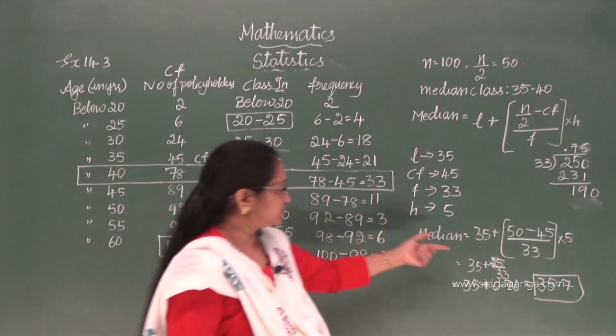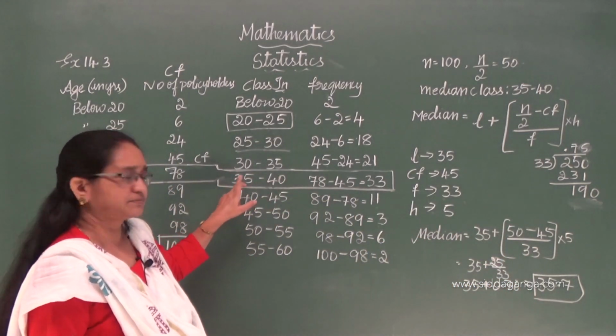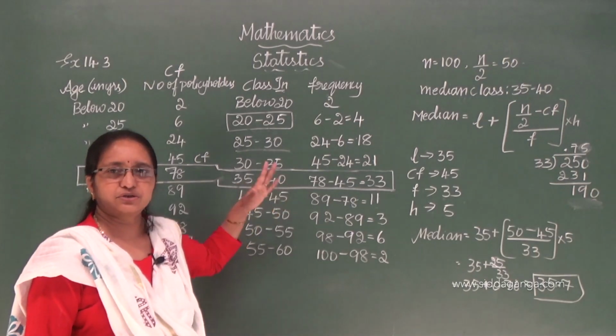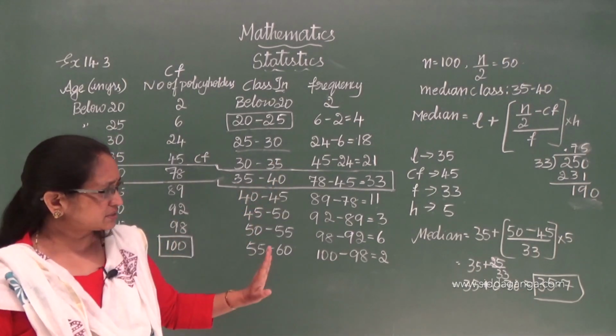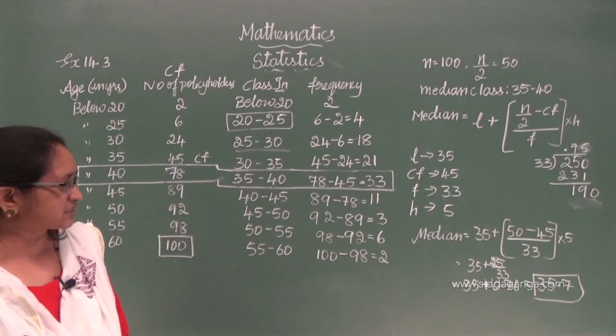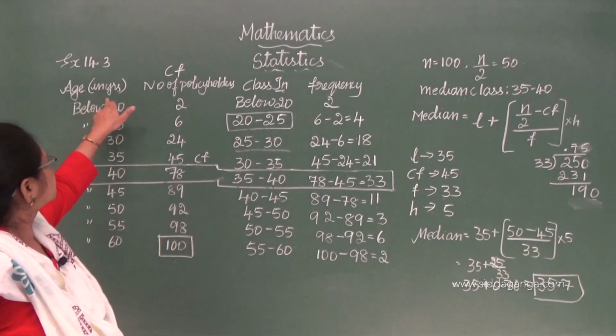So definitely it is 35 point something. It will come in between this, in the range 35 to 40. So we can assume that our answer is correct, that is 35.76 years. Finally you have to write, see, this is age in years.